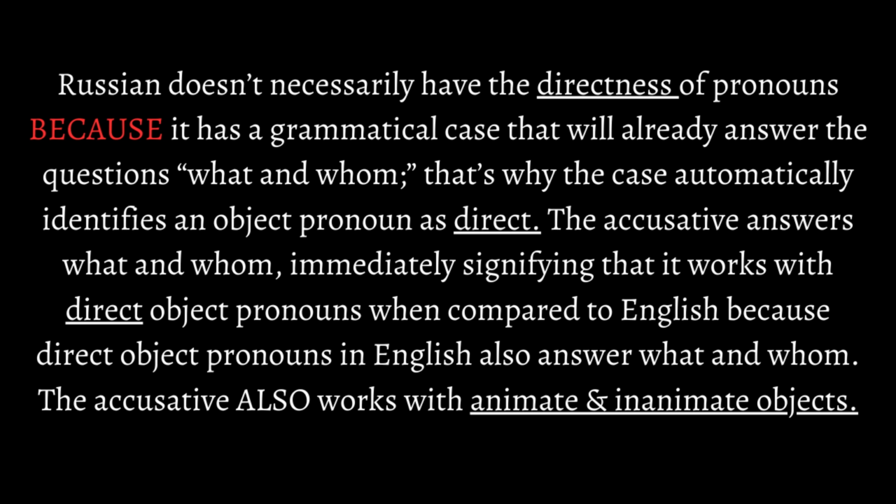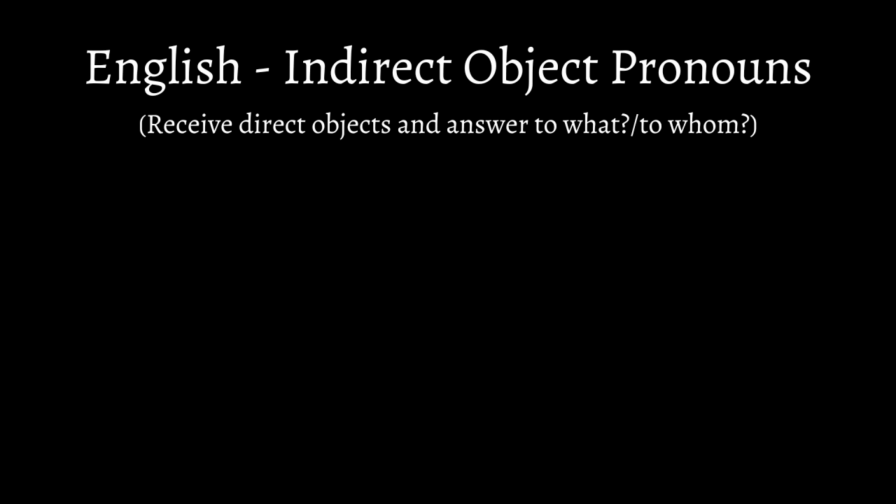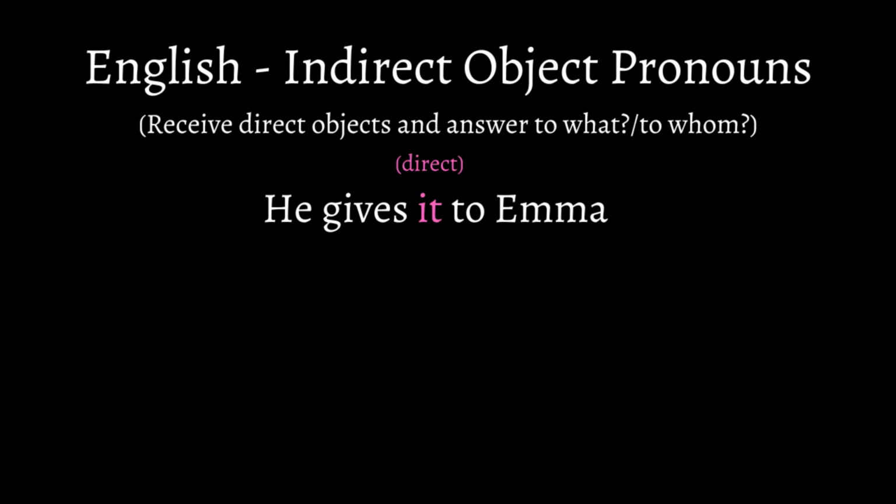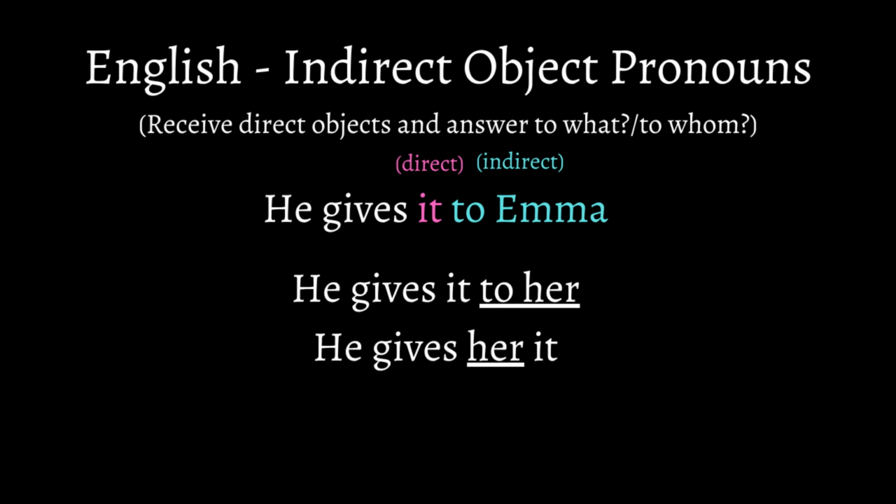Now, let me explain indirect object pronouns. English has indirect object pronouns that formally receive direct objects, and they can also answer the questions to what and to whom. Essentially, English requires that indirect objects work with direct objects because without them, there is no sense of directness or indirectness. Typically, you'll find indirect objects in a sentence like, he gives it to Emma, with it being direct and to Emma being indirect. To Emma can be replaced with to her or simply her. He gives it to her or he gives her it.